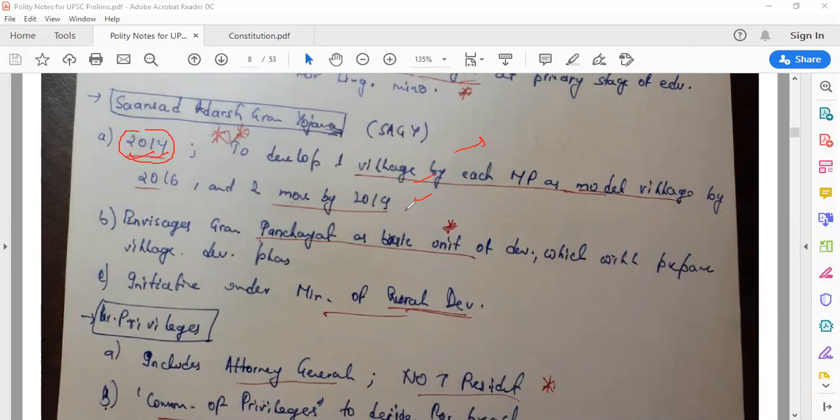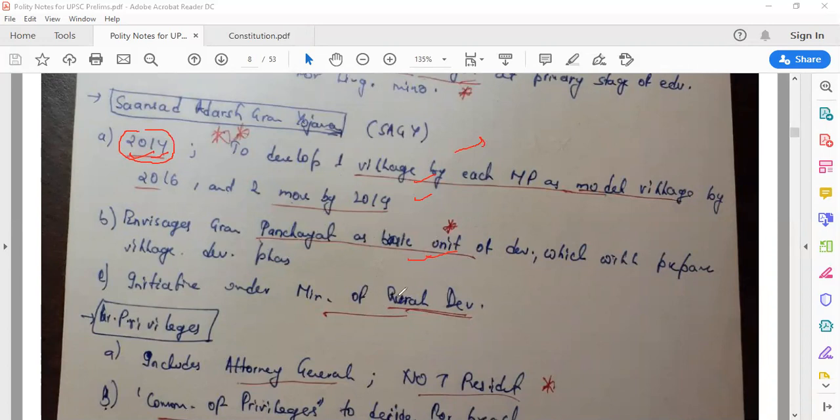Now again, this is important. Sometimes they do ask regarding schemes: what is the basic unit of development? Gram Panchayat, district magistrate, or Gram Sabha? Here, the Gram Panchayat is the basic unit of development in Saansad Adarsh Gram Yojana, which would prepare village development plans.